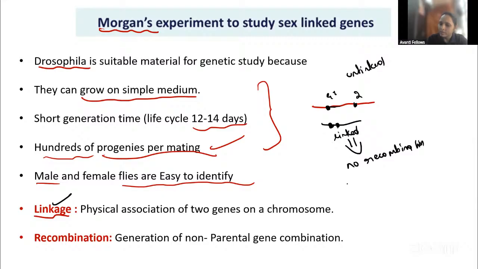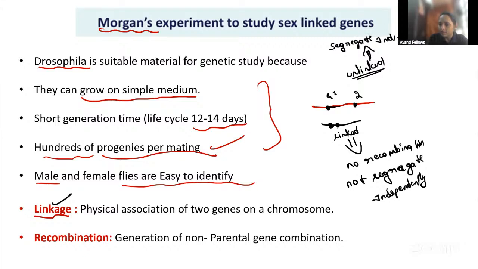They will not segregate independently. Remember, they will not segregate independently. But what about the unlinked gene? The unlinked gene will segregate independently, okay?